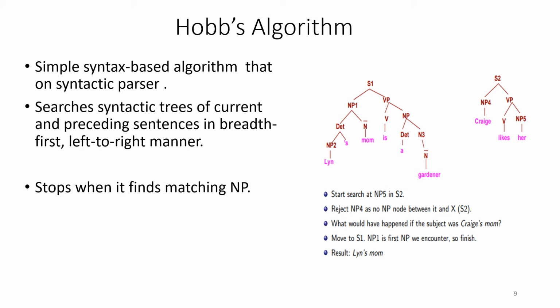Then the rule says that we have to move upwards to the previous sentence, and we have to fix it with the first noun phrase we find in there. In that case, what we have here is Lynn's mom. So the "her" is actually referring to Lynn's mom. That is how this is interpreted. This actually works perfectly. This is extensively based on rules which are written extensively for the English language. So the Hobbes algorithm is a rule-based reference resolution system.